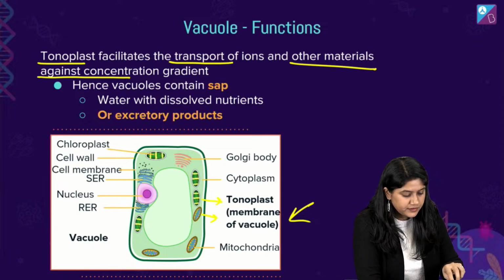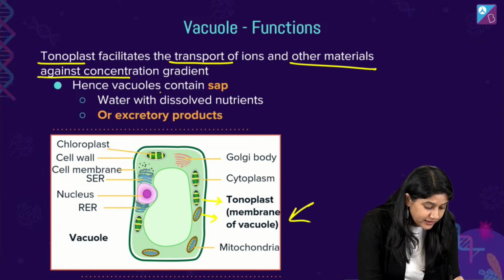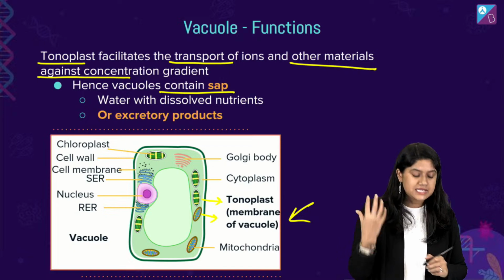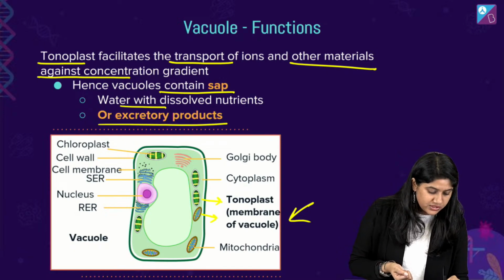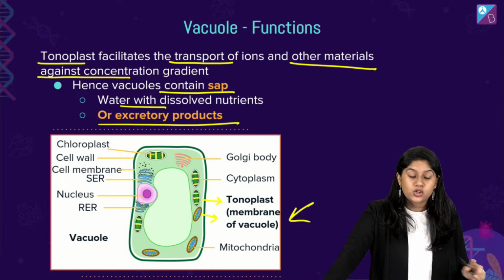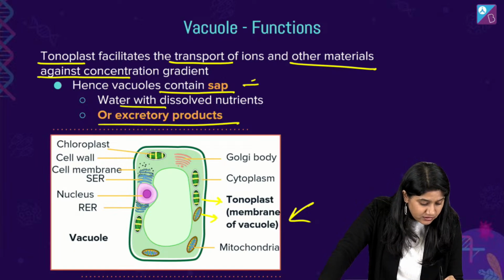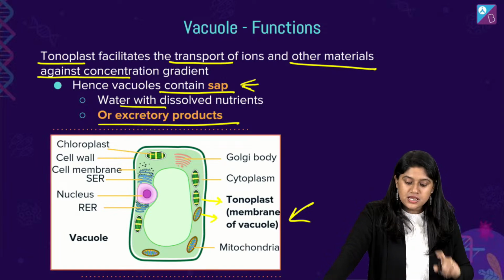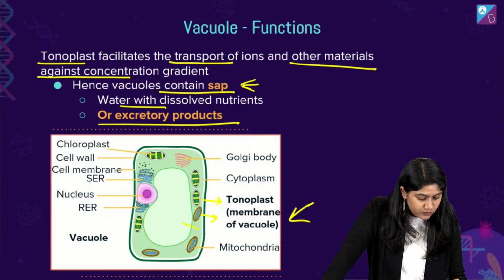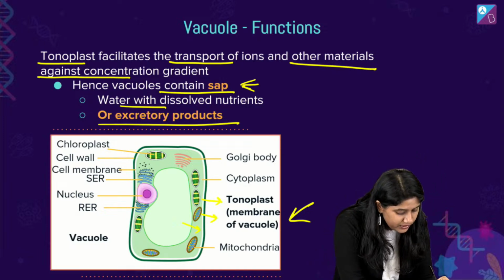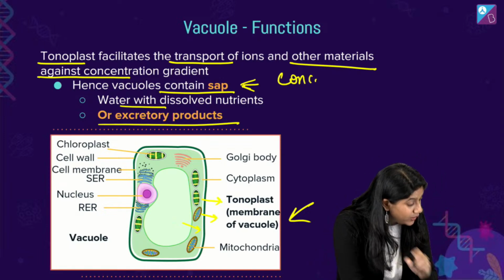Clear? This membrane contains sap, water, and of course excretory products altogether. The concentration of the sap that we have is higher than that of the cytoplasm. Let me write this over here, everyone. So, everyone note this point down.